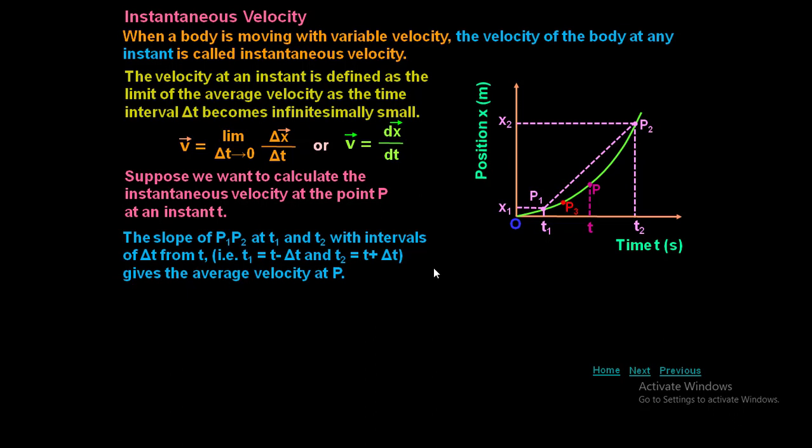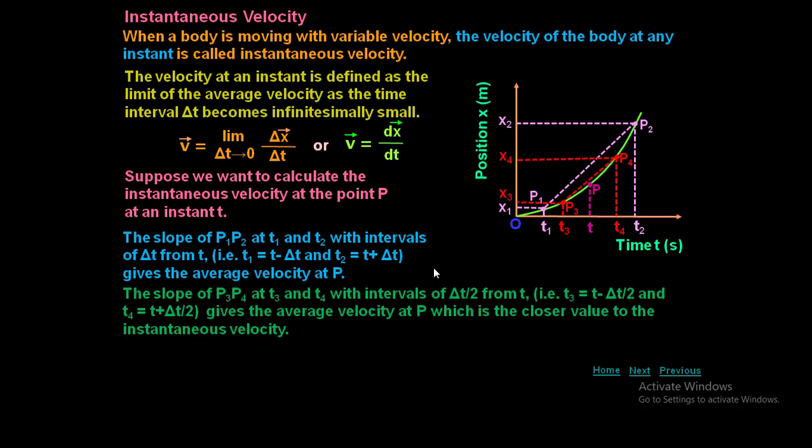Now I am taking another point P3 whose position is x3 and t3. Another point P4 whose position is x4 and t4. Now you can see how I am going to limit the interval from P1P2 to P3P4, reducing the interval.